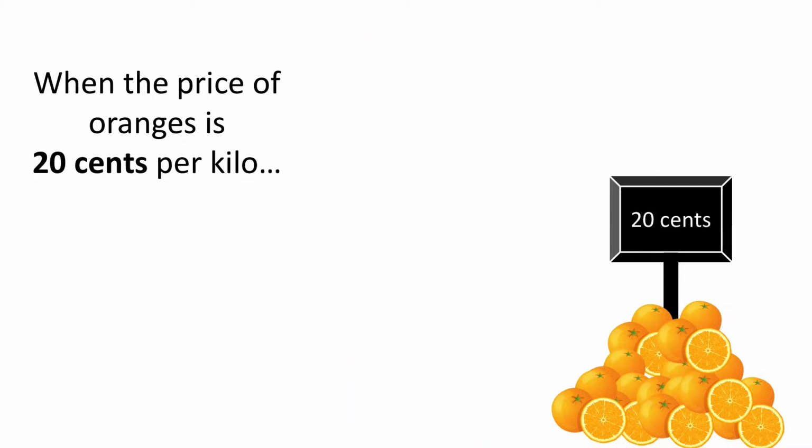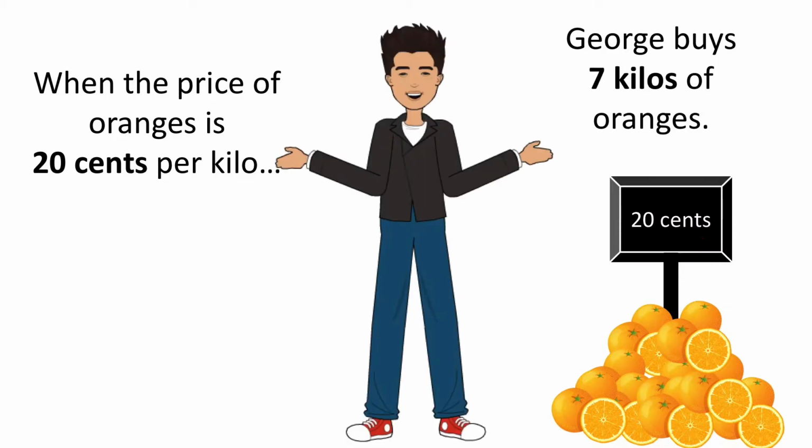Next Saturday, the price of oranges has changed one more time. This time, a kilo of oranges costs 20 cents. What do you think George will do this time? If you thought he will buy more oranges, you are right. So we are observing George and we see him buying 7 kilos of oranges.